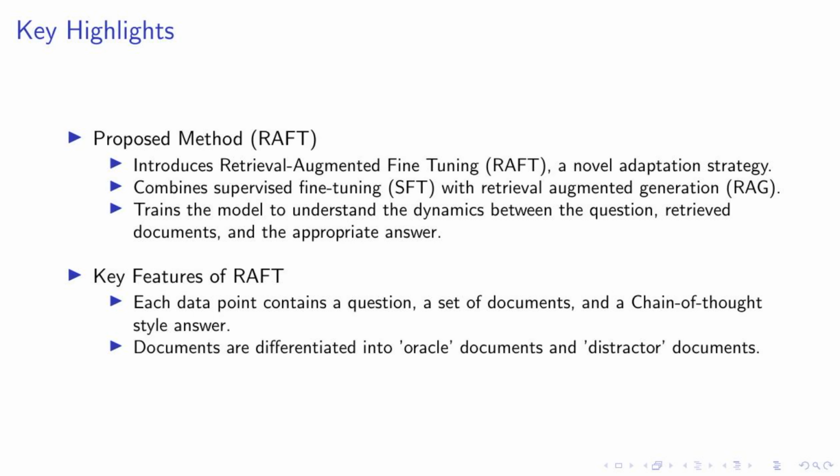In this approach, each data point is composed of a question, a set of documents, and an answer that follows a chain of thought style. We categorize documents into two types: oracle documents, which contain the answer to the question, and distractor documents, which do not contain answer-relevant information. This differentiation is crucial as it helps the model to discern relevant information and improve its performance. In essence, RAFT is a robust and innovative method that not only enables models to learn domain-specific knowledge through fine-tuning, but also ensures resilience against inaccurate retrievals.